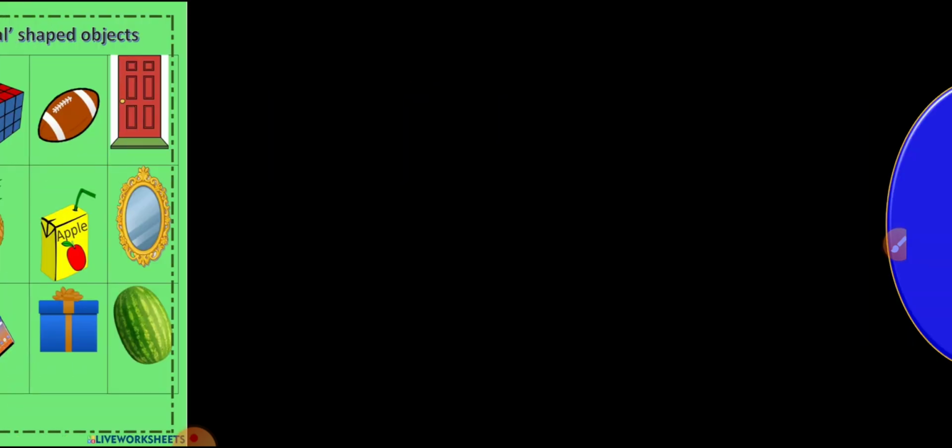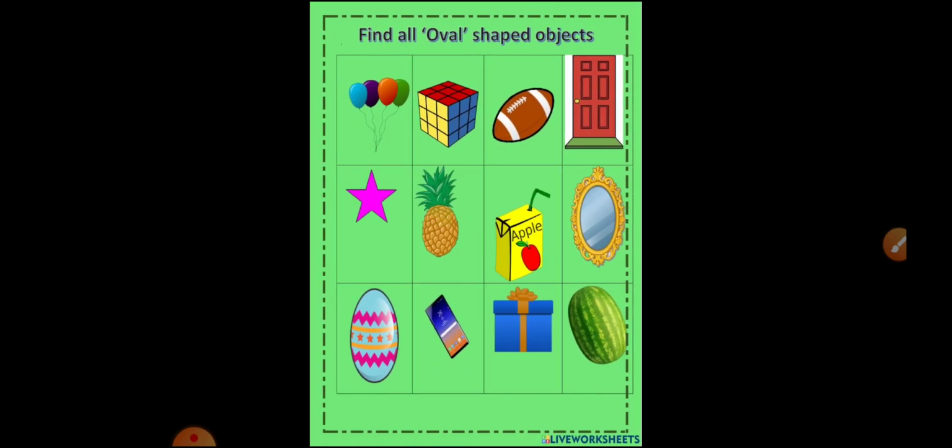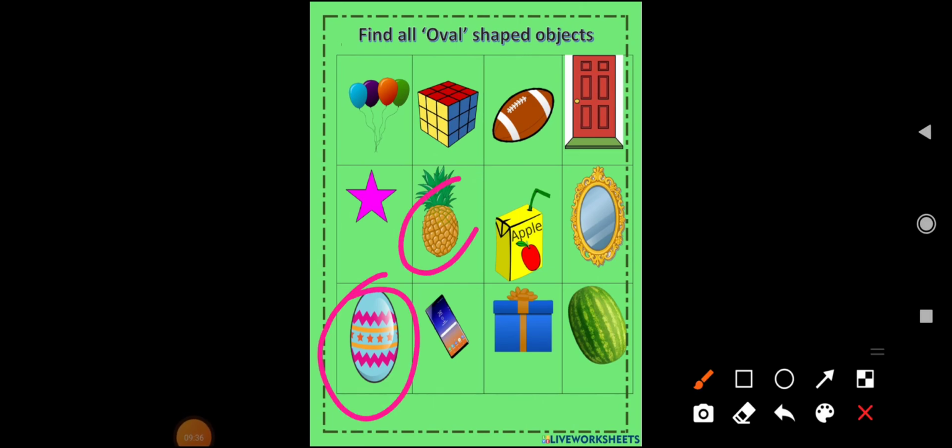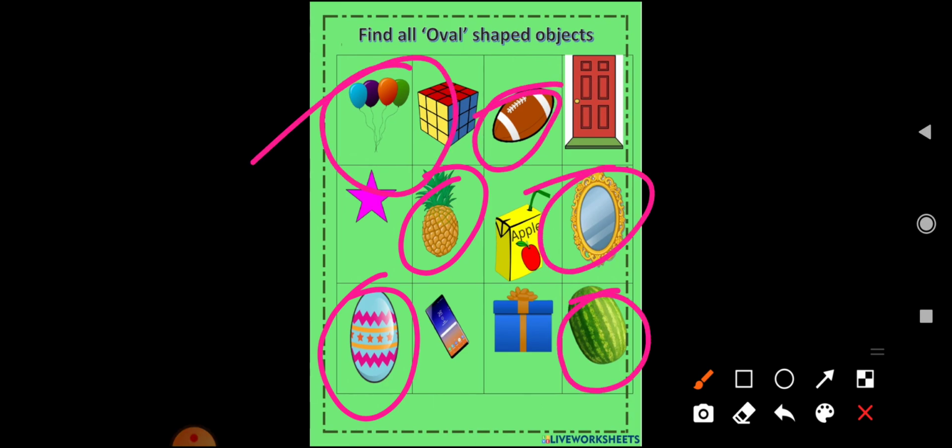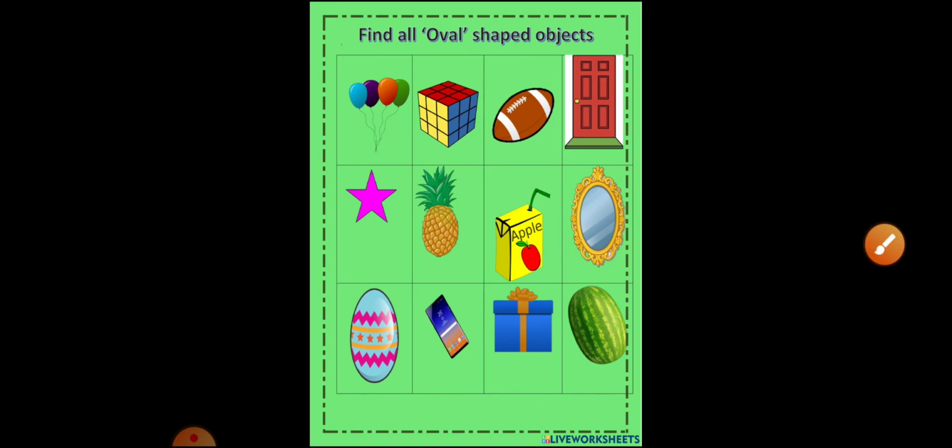Okay, so children, now see here, find all oval shaped objects. Yes, here see, these are oval shaped objects.